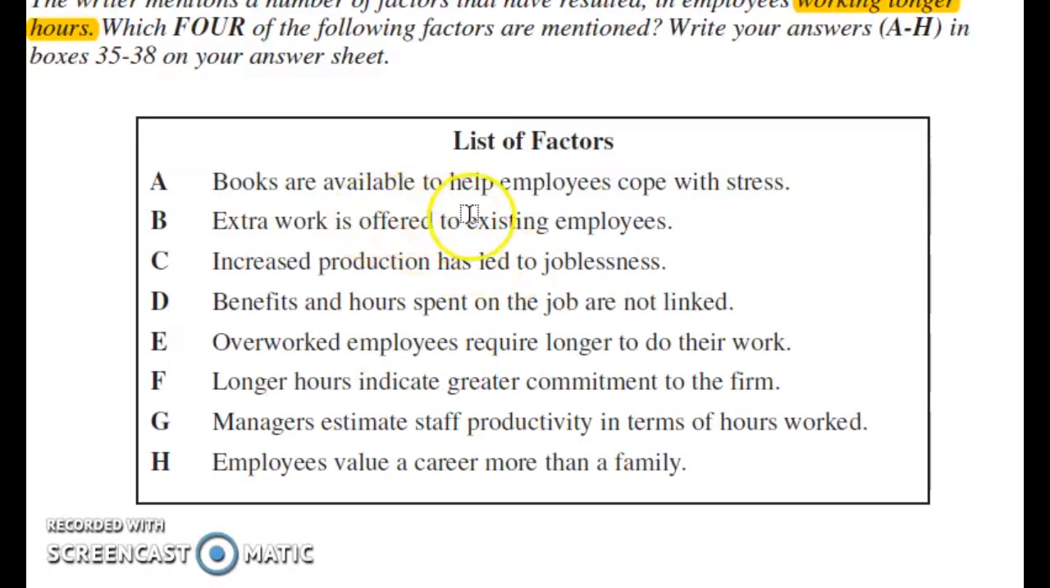A. Books are available to help employees cope with stress. B. Extra work is offered to existing employees. Then C. Increased production has led to joblessness. D. Benefits and hours spent on the job are not linked. E. Overworked employees require longer to do their work. F. Longer hours indicate greater commitment to the firm. G. Managers estimate staff productivity in terms of hours worked. H. Employees value a career more than a family. Let's find out in the passage.